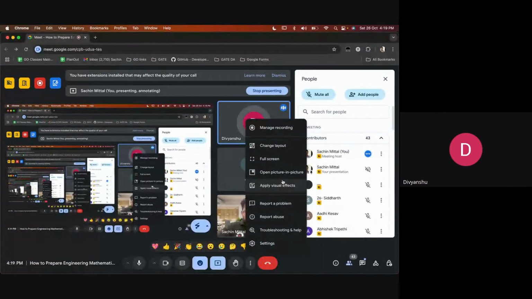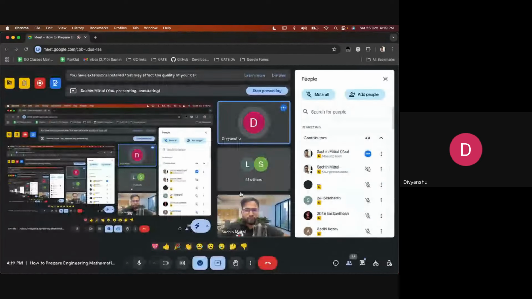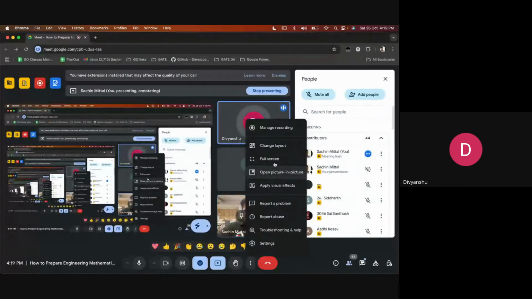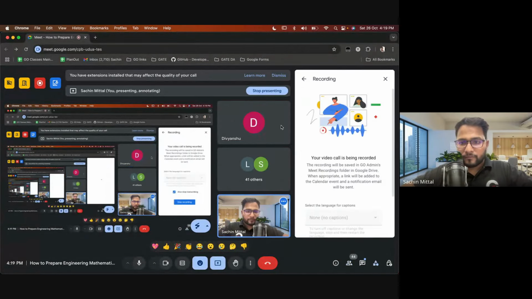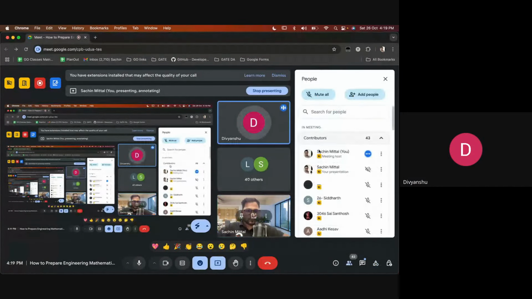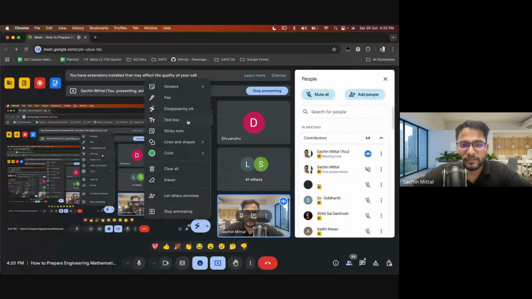Sir, I am an enrolled student of GO Classes. I texted regarding the group link for the private community for GATE CSC 14 days back, but I didn't receive any information. Okay, you can mail us for that and we will provide it over the mail. Yes, sir, I did it 14 days ago. Okay, if that is missed, you can just mail it again. Please provide me a link. Maybe by chance it was missed. Okay, they will just provide you. Yes, sir.